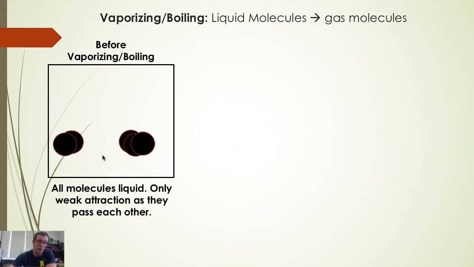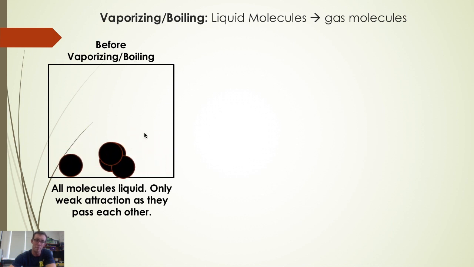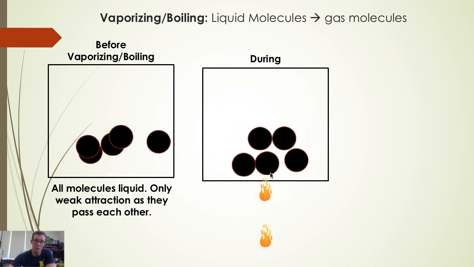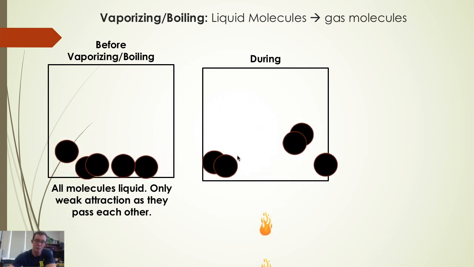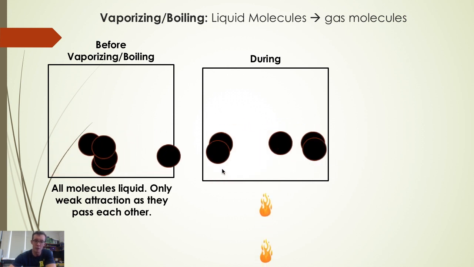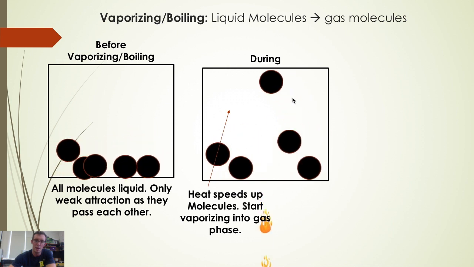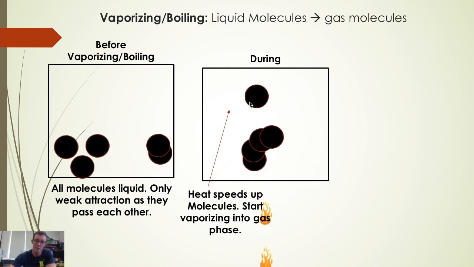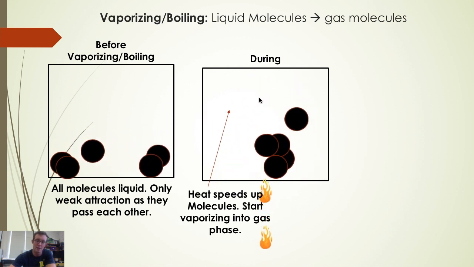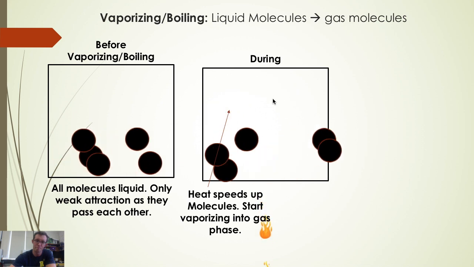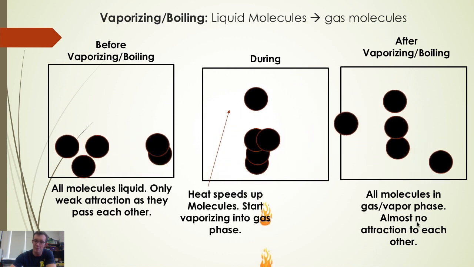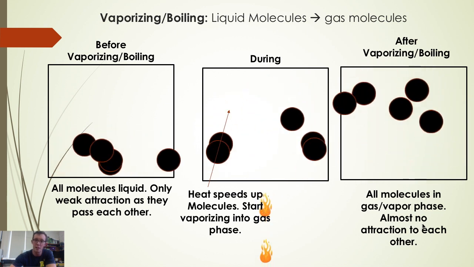Something similar happens in the process of vaporization or boiling. If we were to add heat to these liquid molecules, they would speed up until eventually some of the molecules had enough speed that they could overcome the weak attraction to the other liquid molecules and break out into the gas phase. And so you can see this molecule here has had enough speed to break away from the other liquid's attractions into a gas particle. If we keep adding heat, eventually all of the liquid will convert into the gas phase, where they have almost no attraction to the other particles.